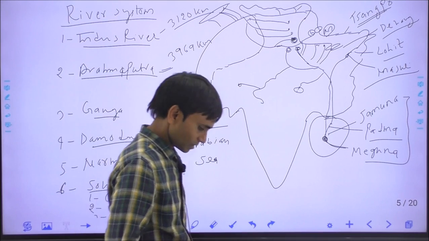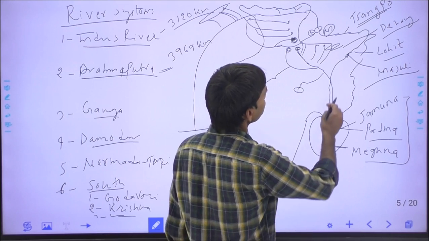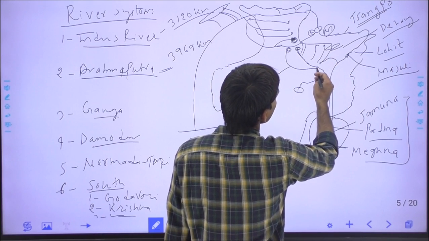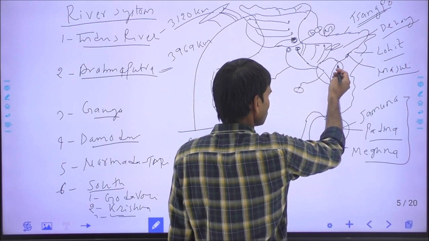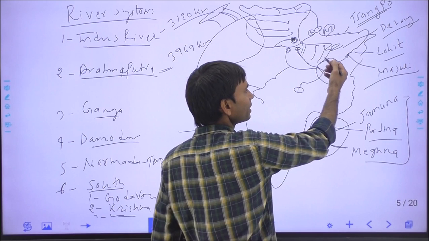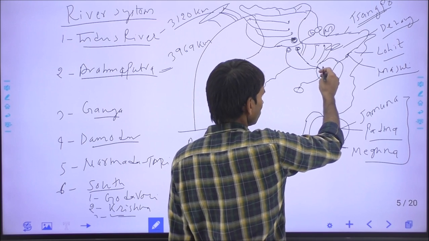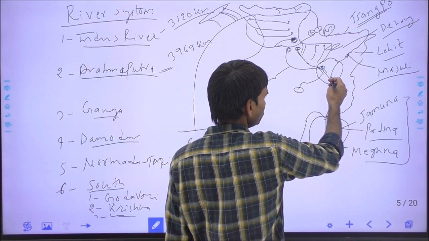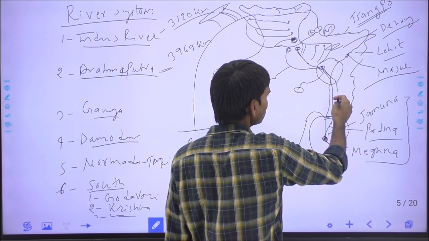Damodar river. The Damodar river originates from the Chota Nagpur plateau. So this is the position of the Chota Nagpur plateau. The Chota Nagpur plateau extends mainly across Jharkhand and some parts of Bihar state. The Damodar river originates from the Chota Nagpur plateau and flows in West Bengal.